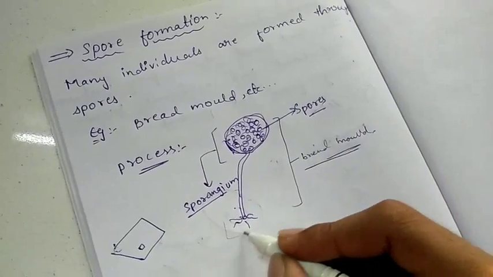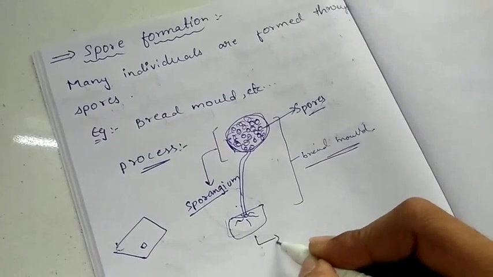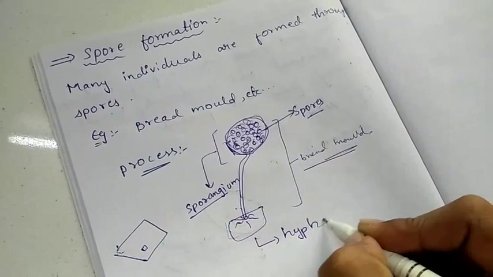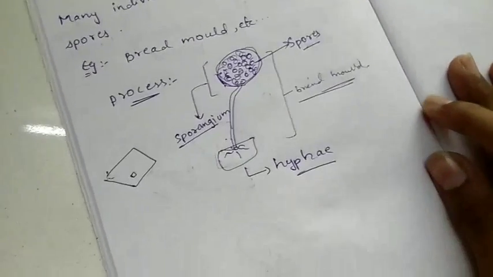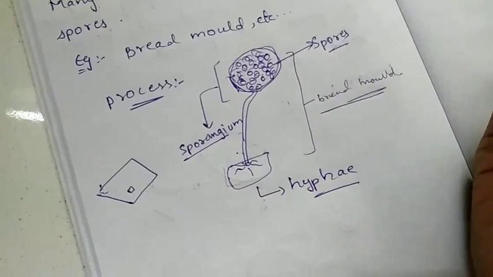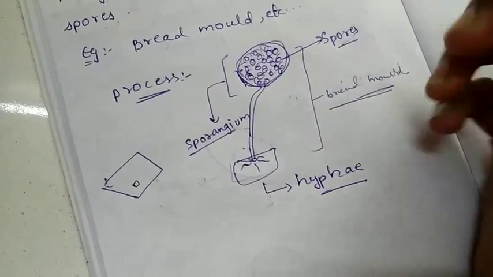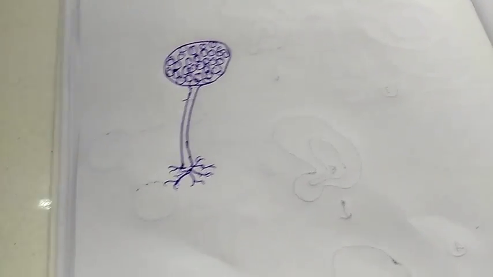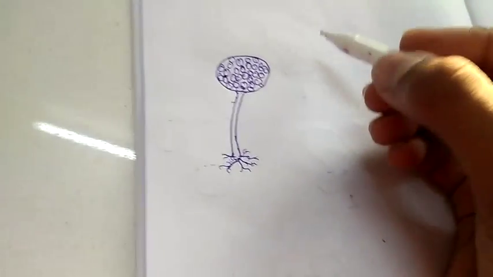And these root-like structures are called hyphae. Now, how does the reproduction take place on a bread? So first, there is a bread mold.